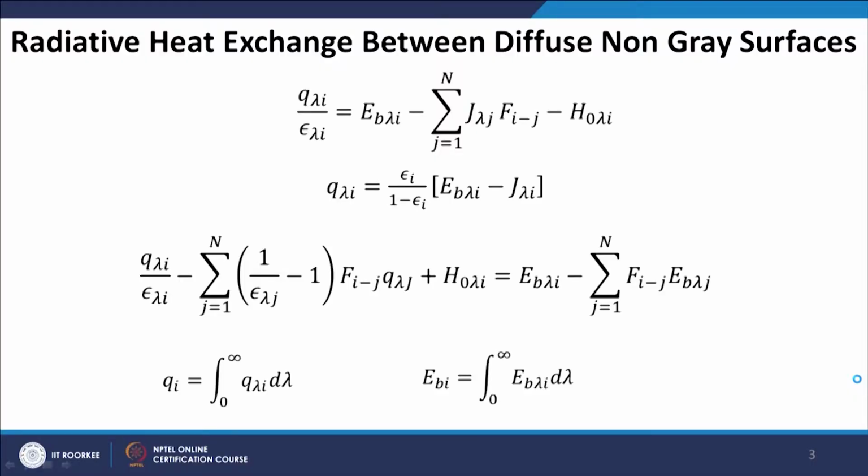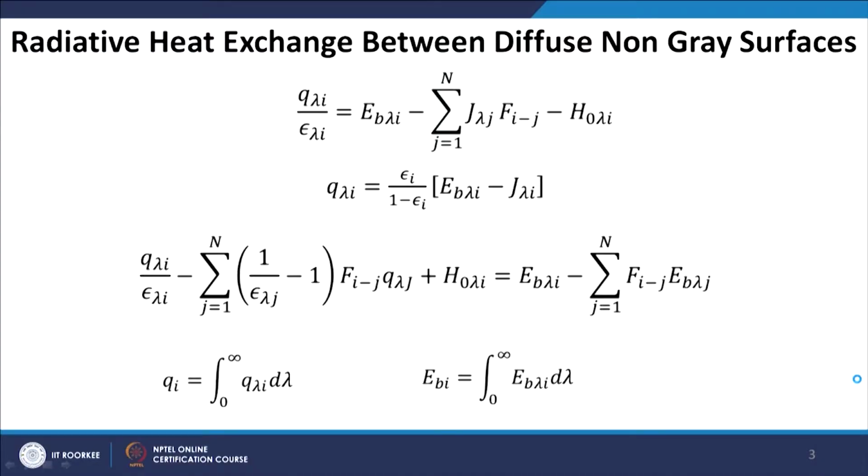The relations that we have already developed, I am just reading them again. We developed this relation for a grey surface where there was no dependence of any quantity on wavelength. Now, when we have a non-grey surface, all the quantities, be it flux, emissive power, radiosity, irradiation, or even the emittance, have to be taken into account for each wavelength.